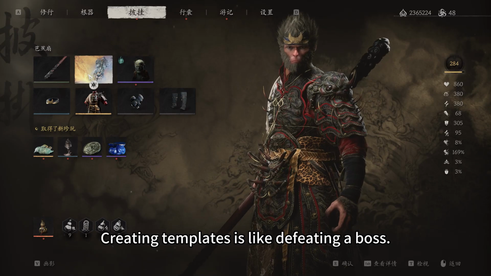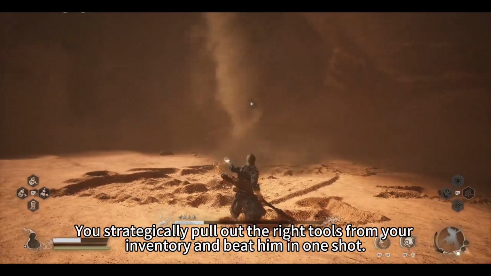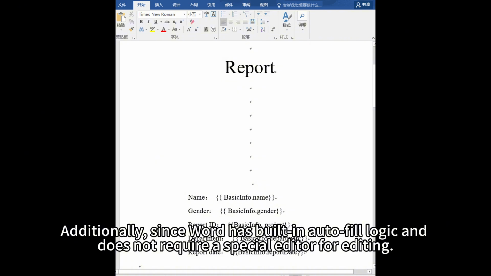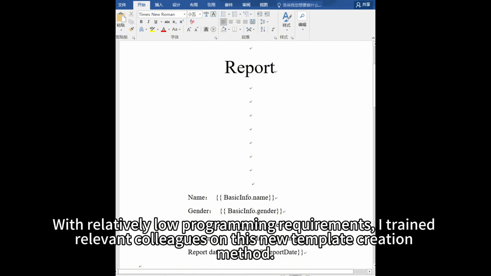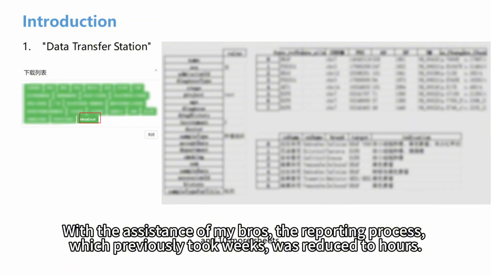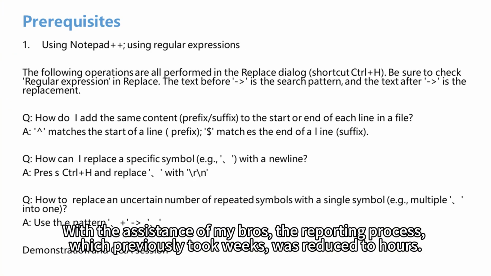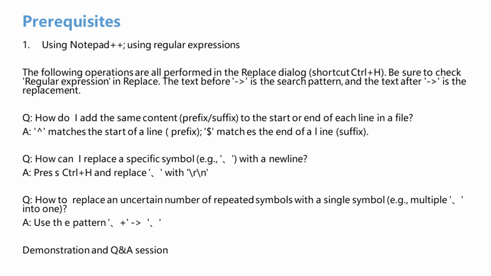Creating templates is like defeating a boss. You strategically pull out the right tools from your inventory and beat him in one shot. Additionally, since Word has built-in autofill logic and does not require a special editor for editing, with relatively low programming requirements, I trained relevant colleagues on this new template creation method. With the assistance of my bros, the reporting process, which previously took weeks, was reduced to hours.